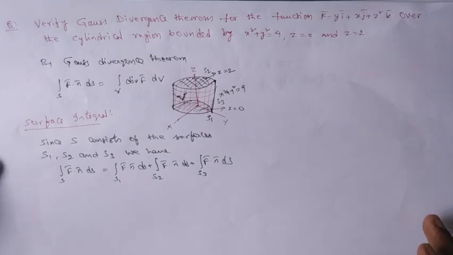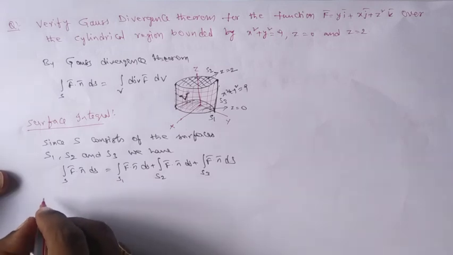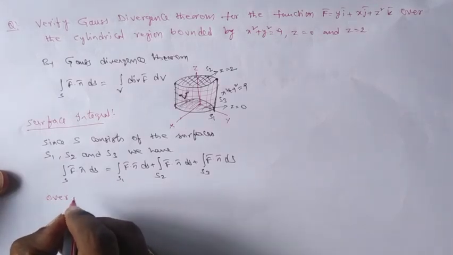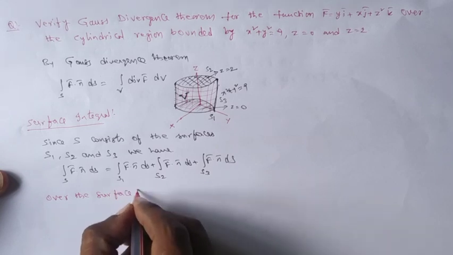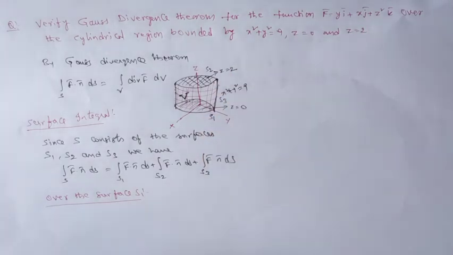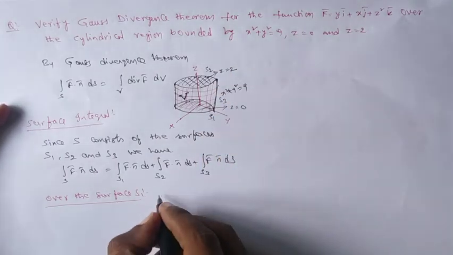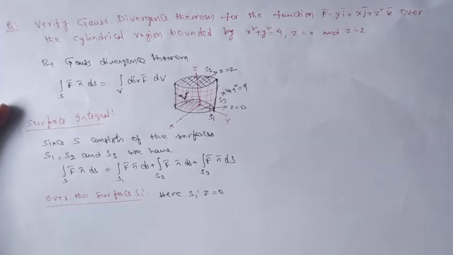So I am just taking the first one. First I just want to evaluate over the surface S1. If I am taking the surface S1, the surface integral becomes like this. What is the equation of this S1 here? Here S1 is z equal to 0.